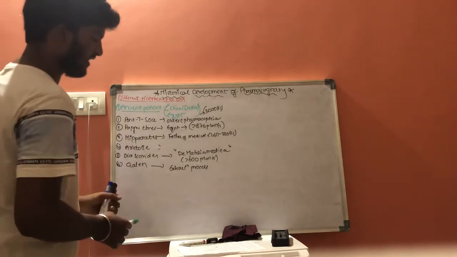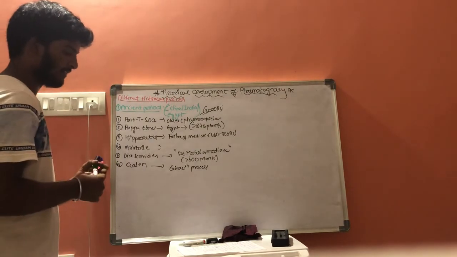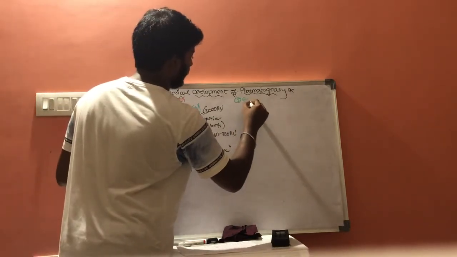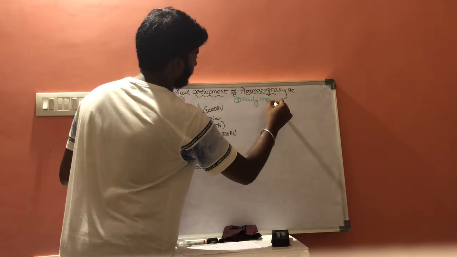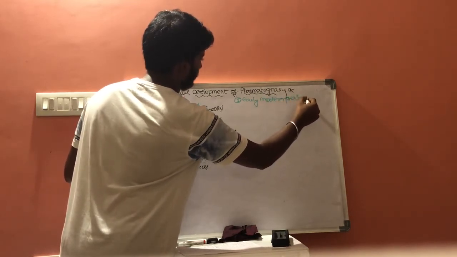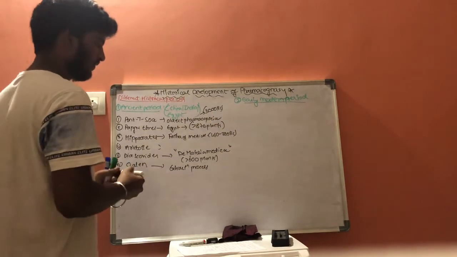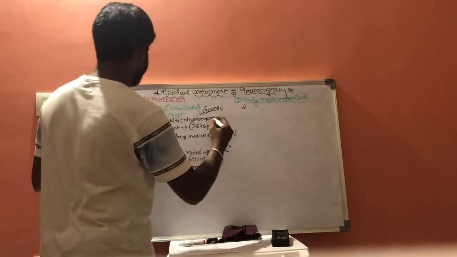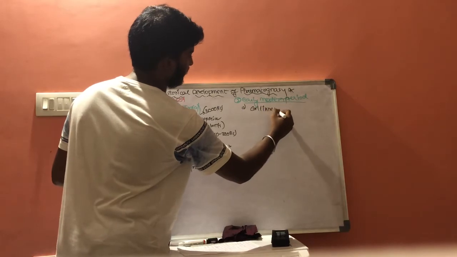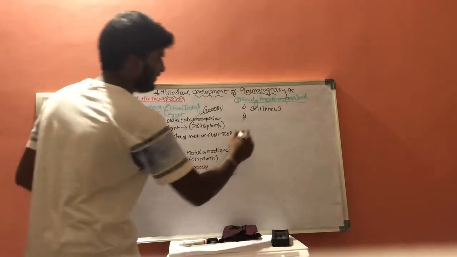And if we discuss the early modern period, the first scientist is Carl Linnaeus, who discovered binomial classification.